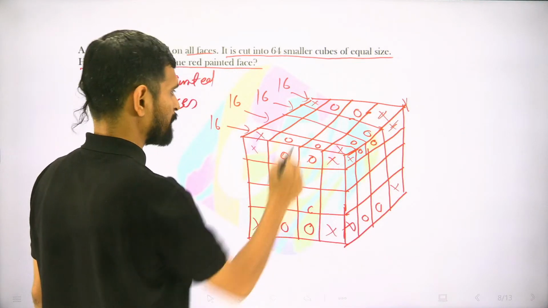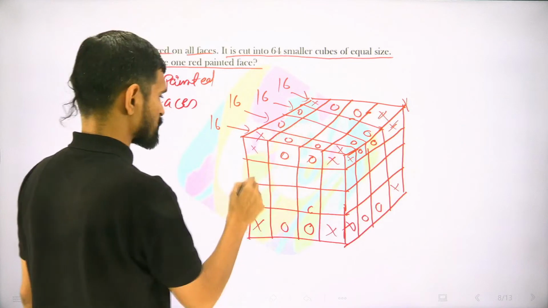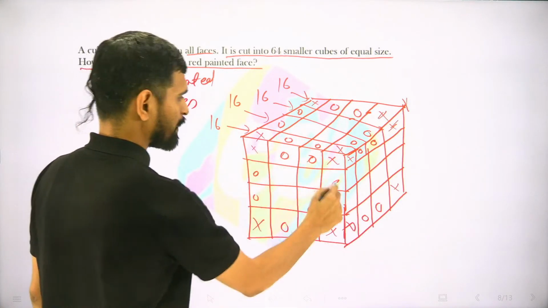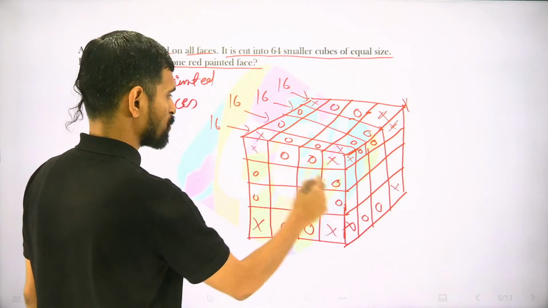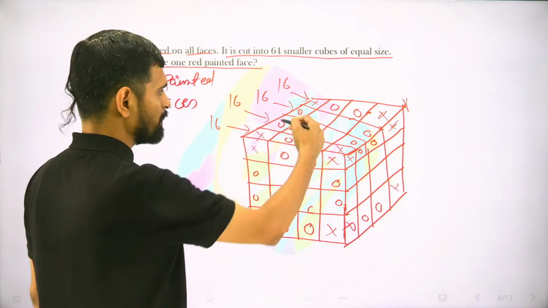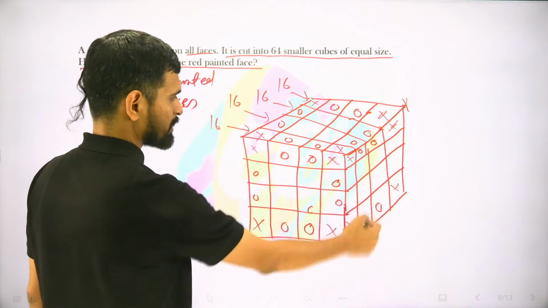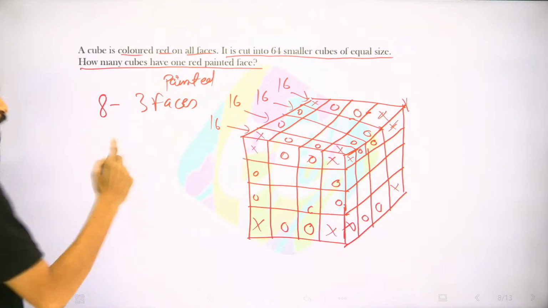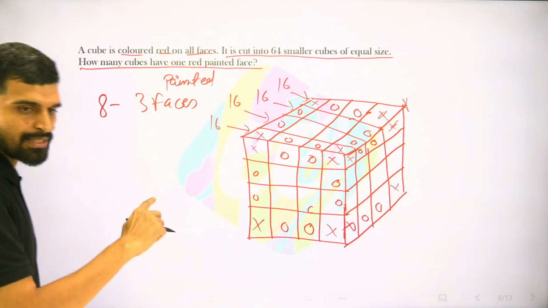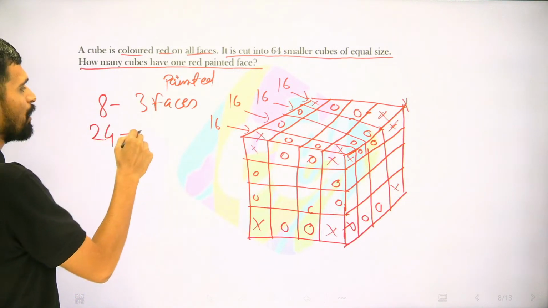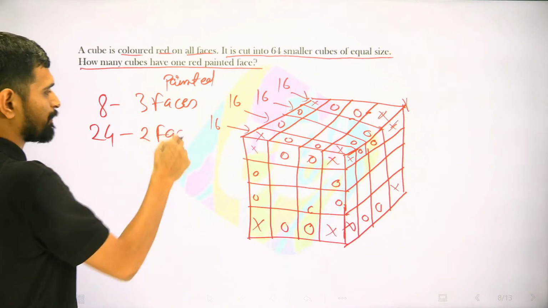The circle that I am marking will be two faces painted. So in this one layer, I'll have one, two, three, four, five, six, seven, eight. So eight in this layer one, four in this layer two, four in this layer three, and eight in this layer four. So 4 plus 4, 8, 8 plus 8, 16 plus 8, 24 cubes that are two faces painted.